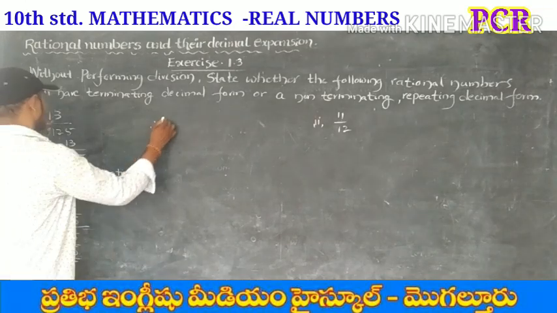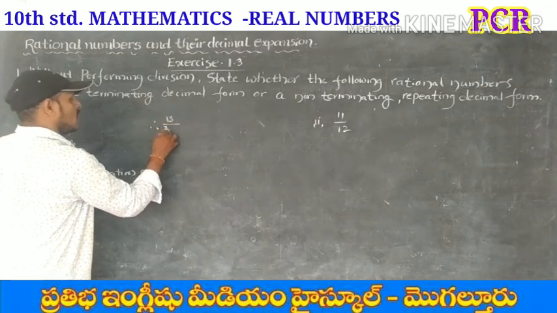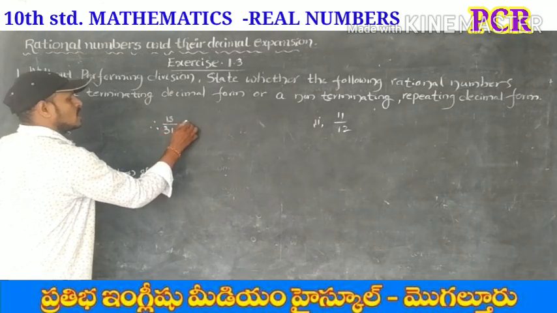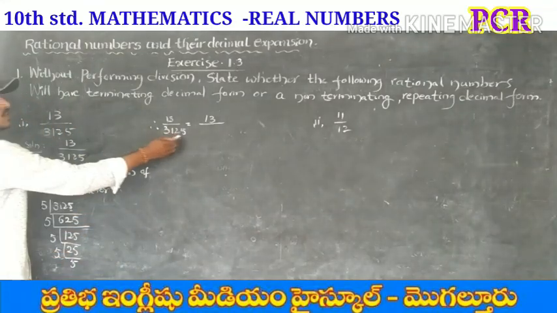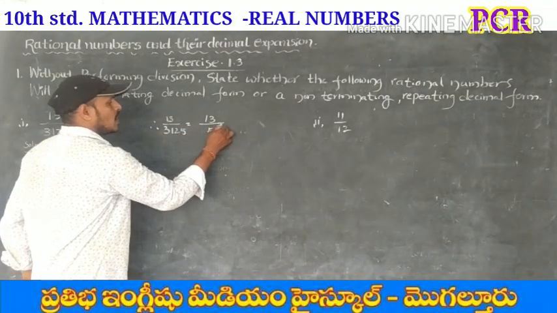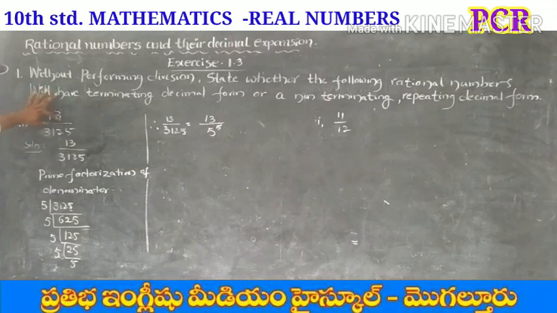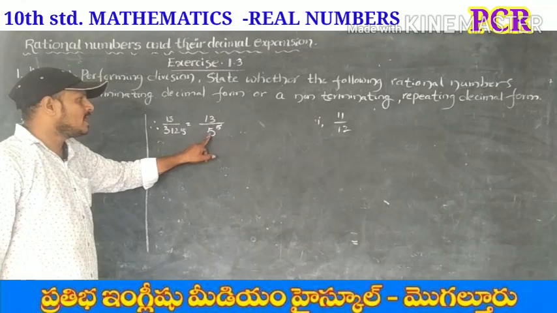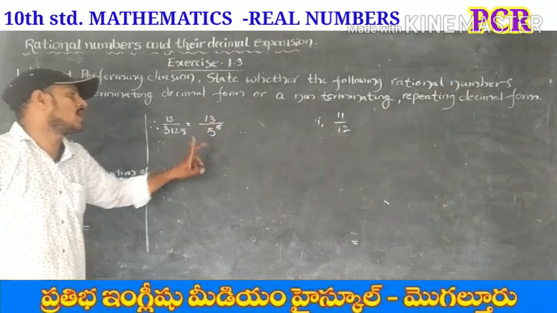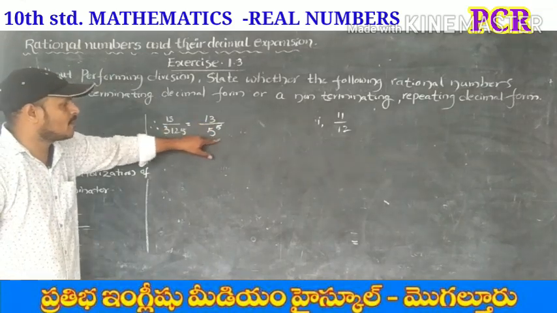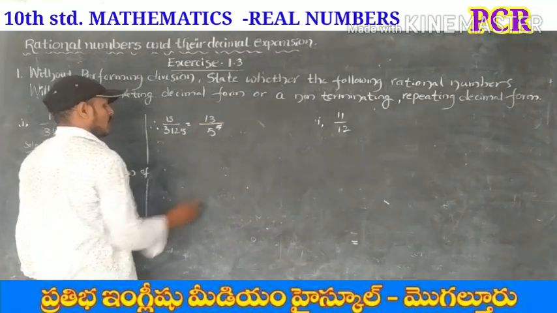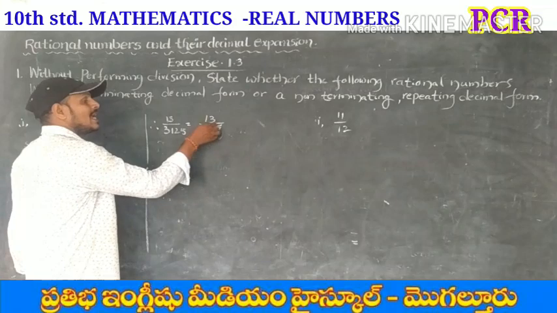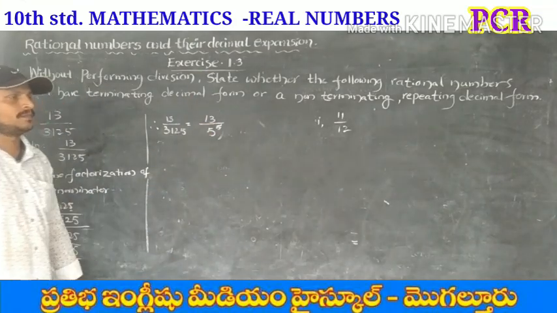Therefore 13 by 3125 is equal to 13 by 5 power 5. We can write 3125 as 5 power 5. The prime factorization of the denominator is 5 power 5. Therefore, it is a terminating decimal form.